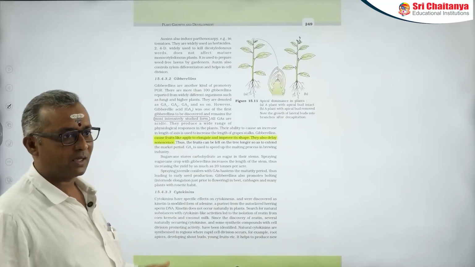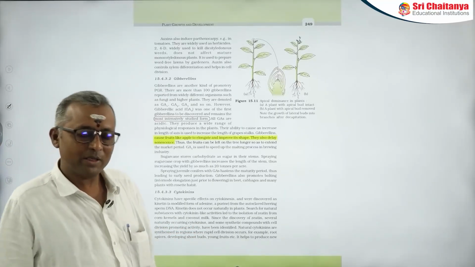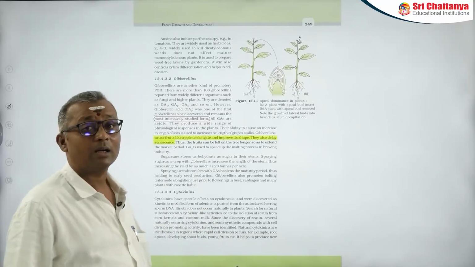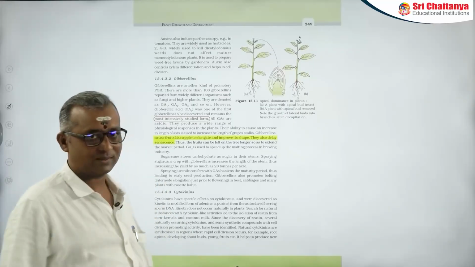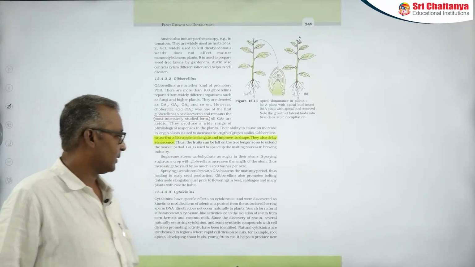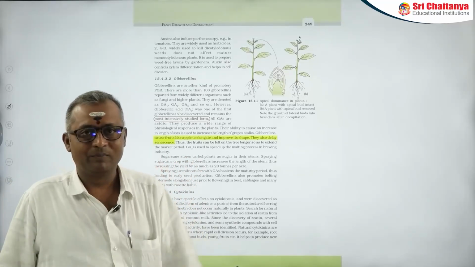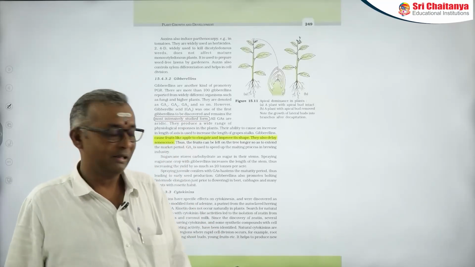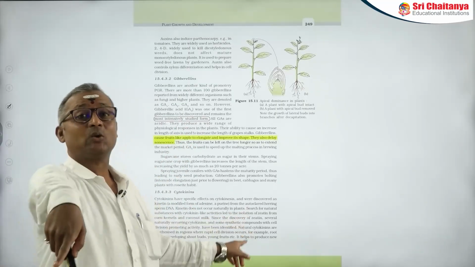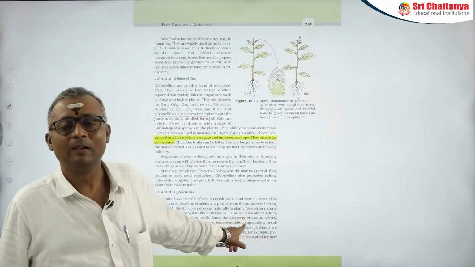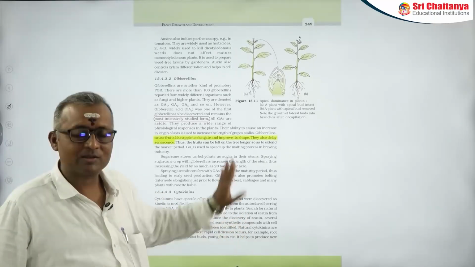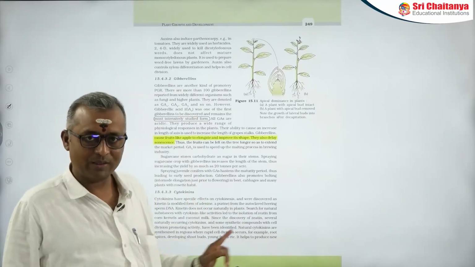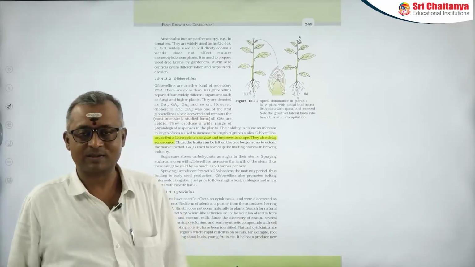Now, spraying gibberellins can also hasten the maturity period in case of conifers, and apart from that they also play an important role in the bolting process. When it comes to the cytokinins, kinetin is a degradative product of DNA. It does not occur naturally in the plant. This is the most important line in the cytokinin topic. It does not occur naturally in the plants. That is the importance of this kinetin.